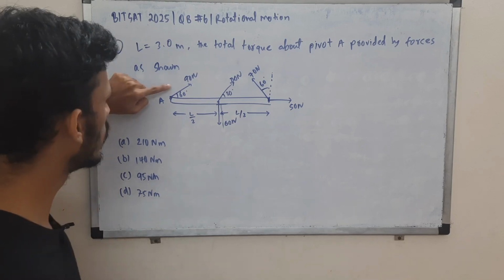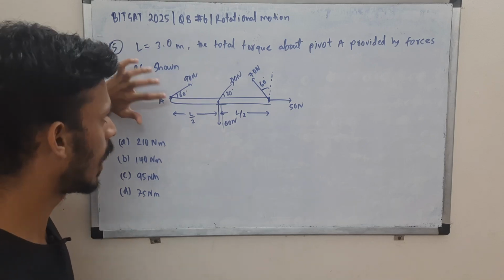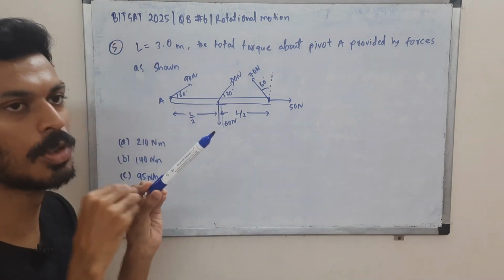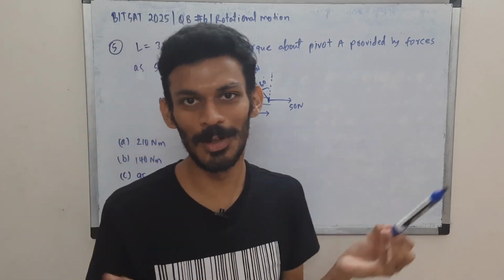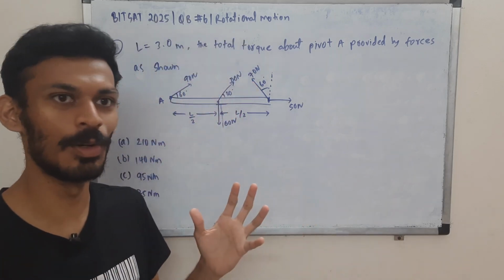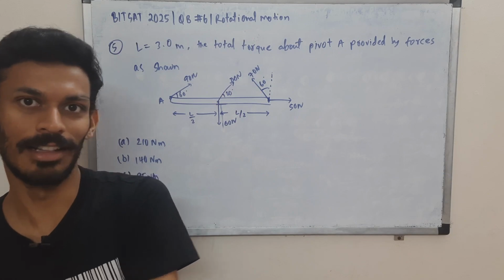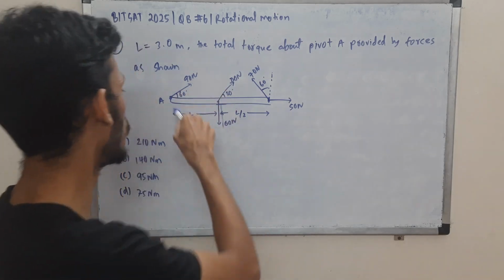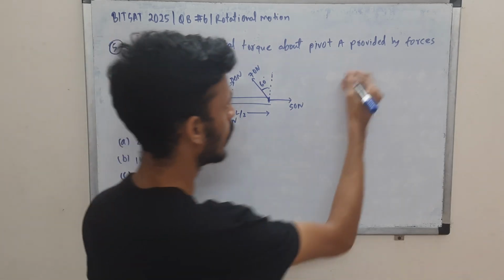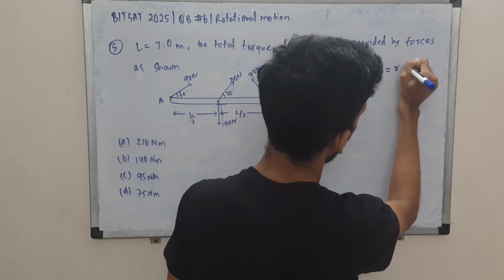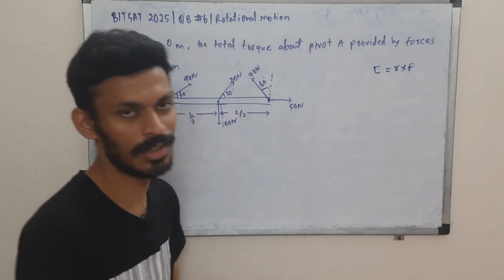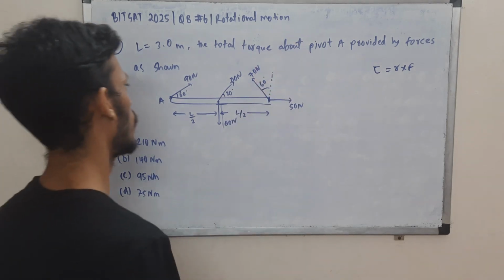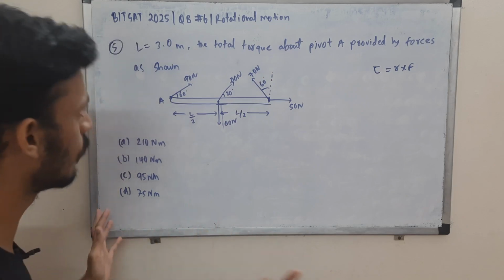So first of all, you can see this 90 newtons is at the point A, right? If you want to find torque about A, so if you push the door at the hinge, there won't be any torque. If you want to rotate the door, you push at the handle, not at the hinge. It won't move the door. So this force will not result in any torque because torque is R cross F. So if R is 0, that will not produce any torque.